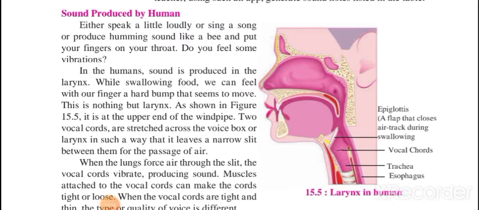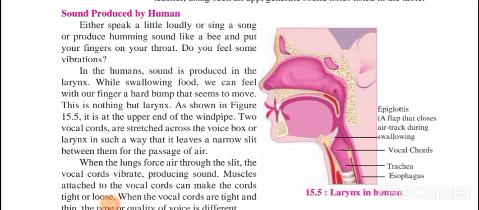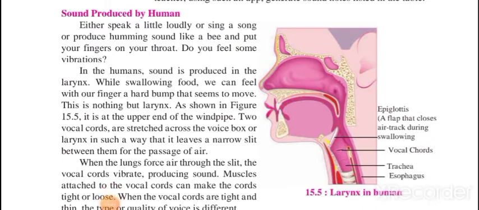Similarly, sound is produced in humans also. Obviously when we are talking, sound is produced in our larynx, which is present in the part of the thorax. You can observe this in the picture. This is the structure of your mouth. From the mouth there is a way, and as you go nearer you can observe swallowing, vocal cords, trachea, esophagus. The overall structure is called the larynx, and inside it the sound gets produced.